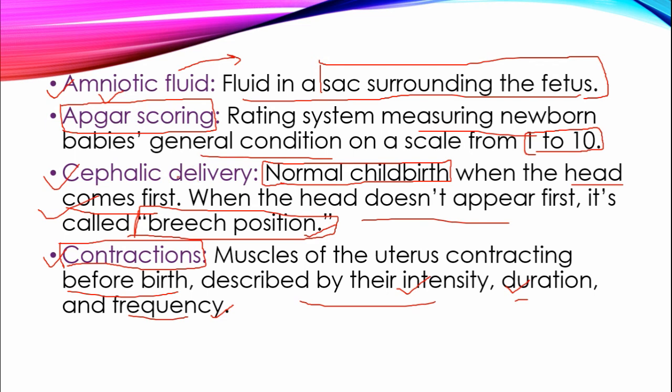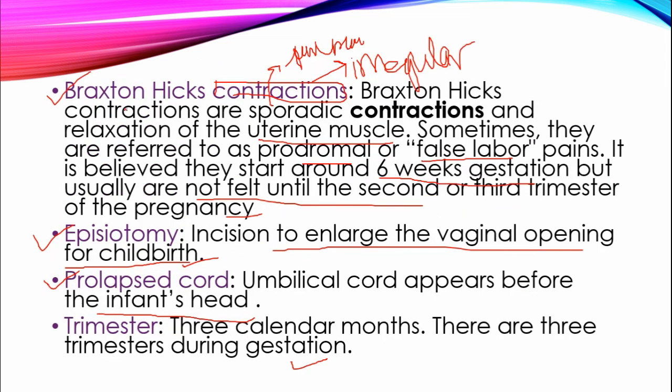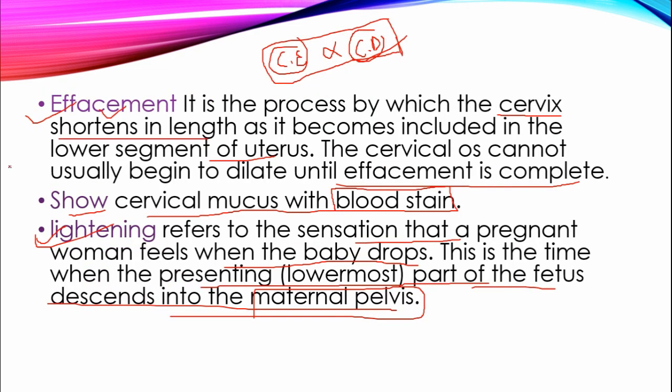Then we have seen amniotic fluid, Apgar scoring, cephalic delivery, which is normal delivery, contractions, Braxton Hicks contractions, episiotomy, prolapsed cord, trimester, effacement.